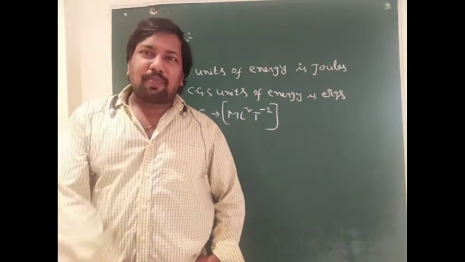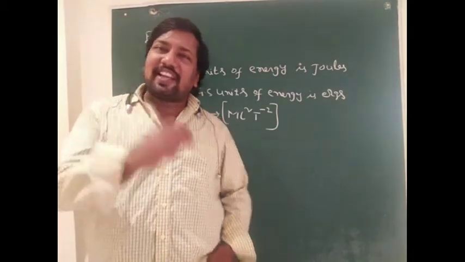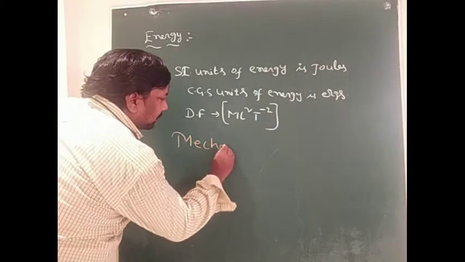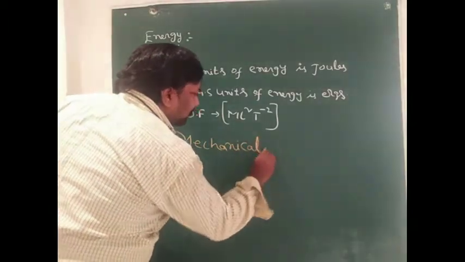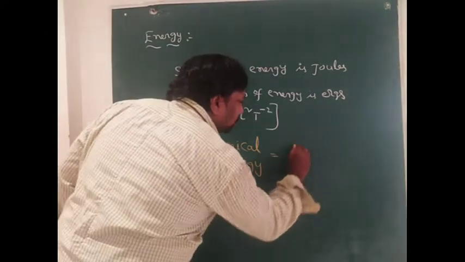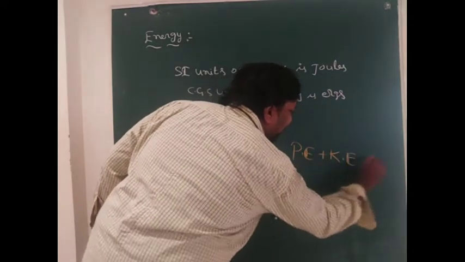Mechanical energy is equal to the sum of the potential energy and kinetic energy.